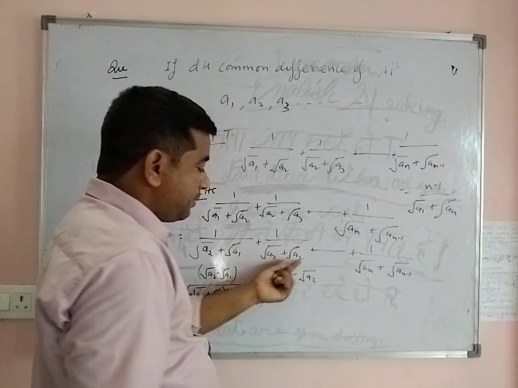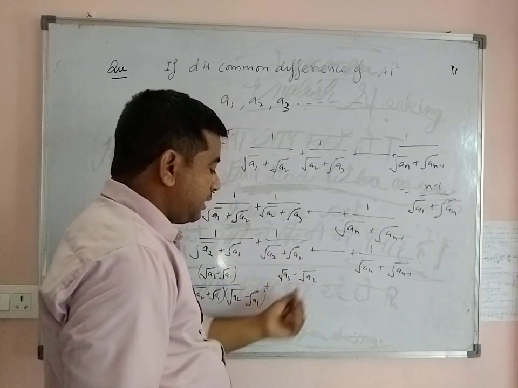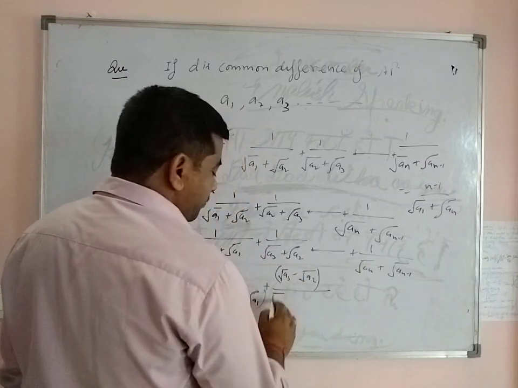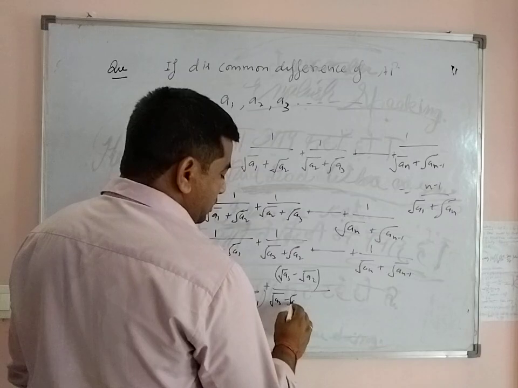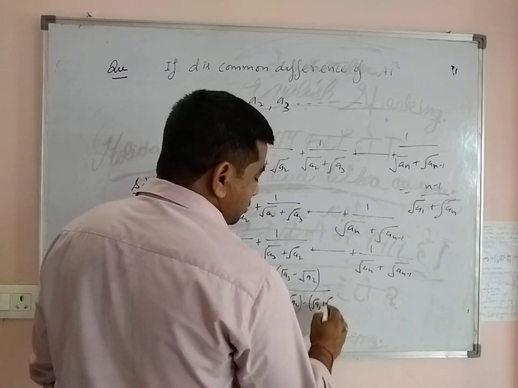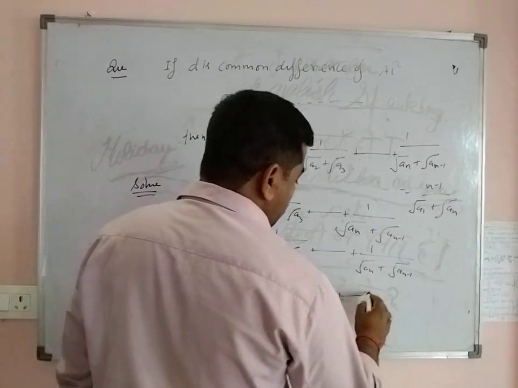The conjugate of root a3 plus root a2 is root a3 minus root a2, divided by (root a3 minus root a2) into (root a3 plus root a2), plus and so on, plus